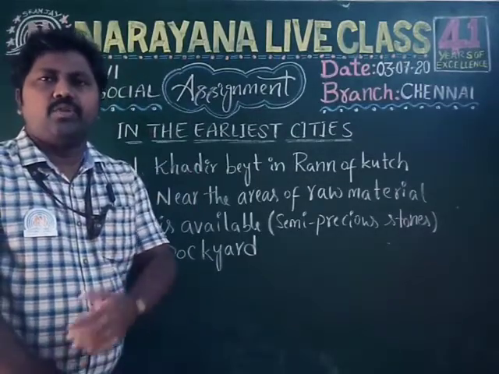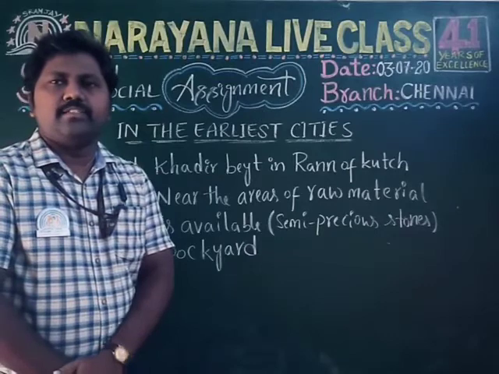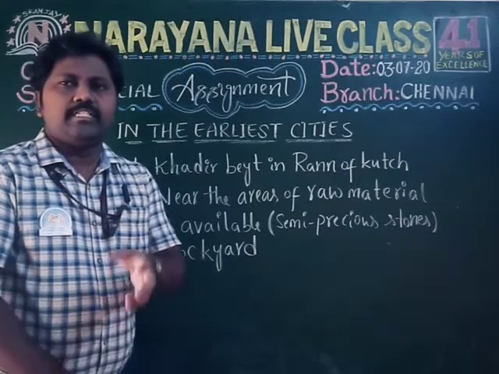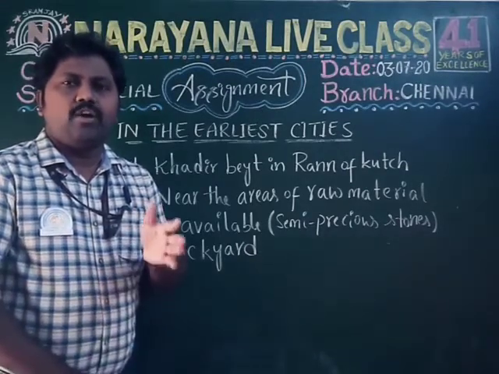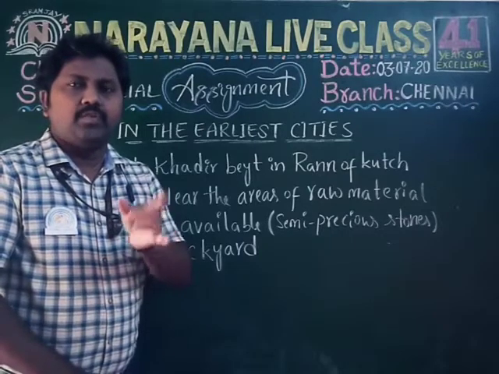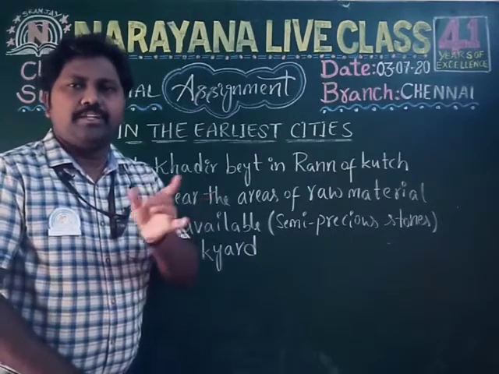Now let's take the fourth question. What were the seals used for? The seals were used to stamp bags or packets containing goods that were sent from one place to another.